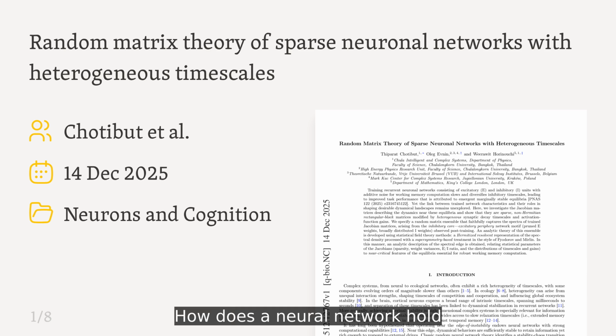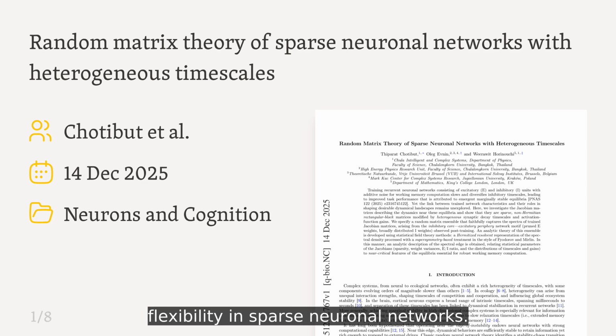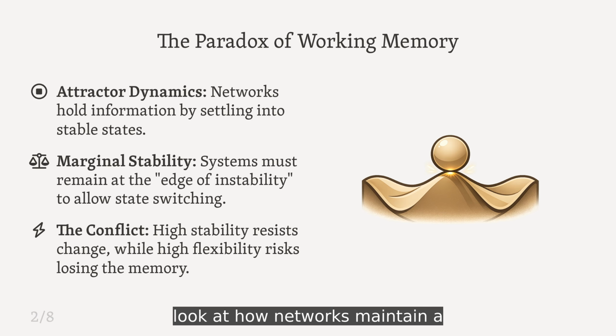How does a neural network hold a memory steady for hours, yet instantly switch thoughts the moment the context changes? This paper explores the mathematical architecture that balances stability and flexibility in sparse neuronal networks. To solve this riddle, we must look at how networks maintain a state called marginal stability.